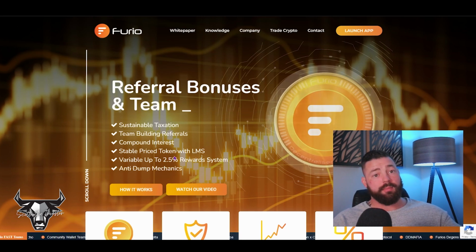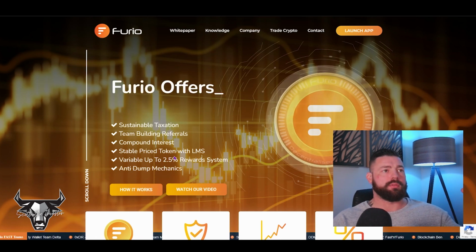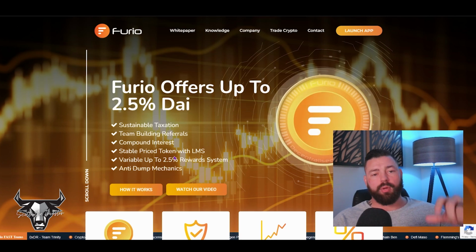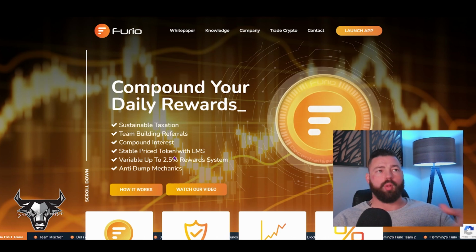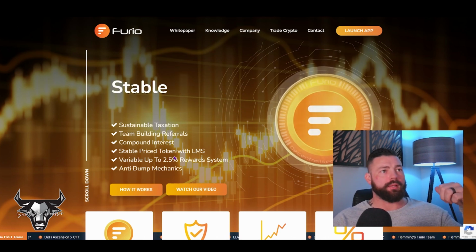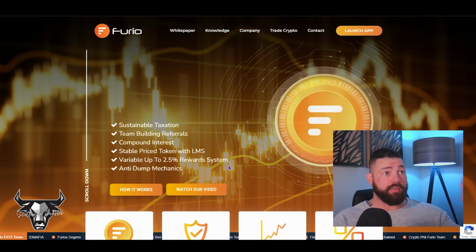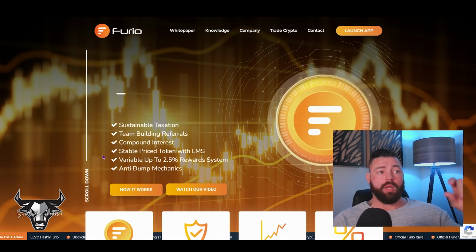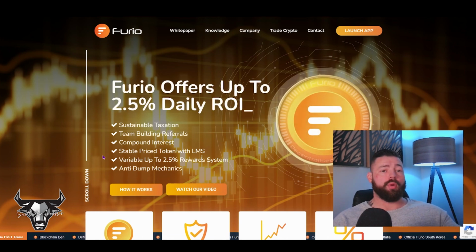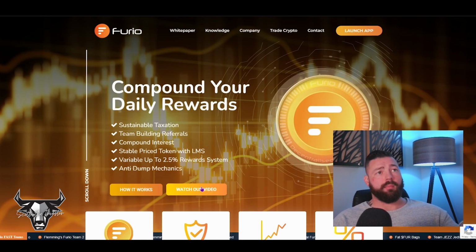Compound interest is the main metric on any daily ROI protocol. You want to take a smaller amount of wealth, continue to reinvest that, and so you can turn it into a larger bag. And that will give you the ability to invest in some larger parts of the ecosystem that are more long-term and more stable, frankly. Furio has an LMS system. I will try to explain really quickly how that works. The variable rate up to 2.5% rewards, so you can grow your account at up to 2.5% per day, which is absolutely fantastic. And then it's got some anti-dump mechanics.